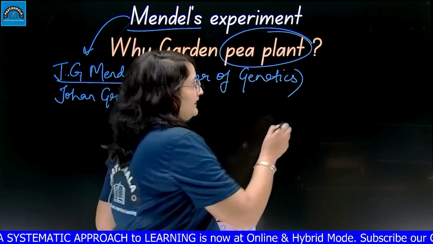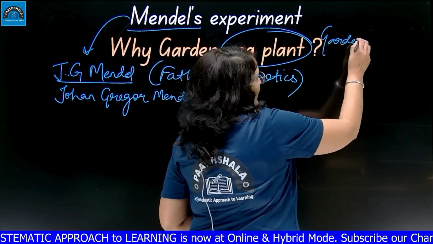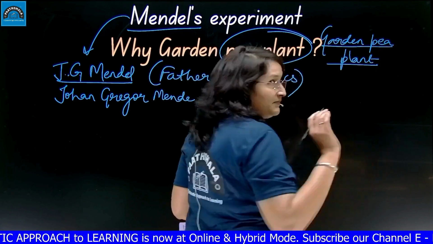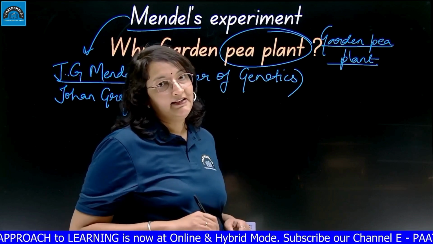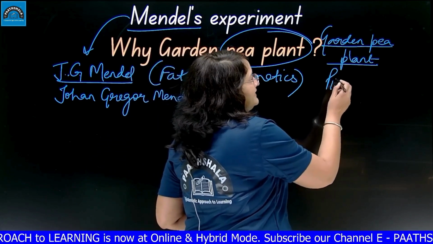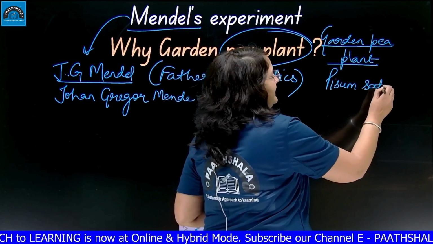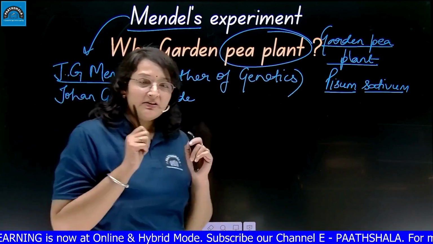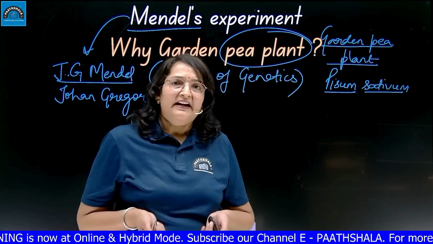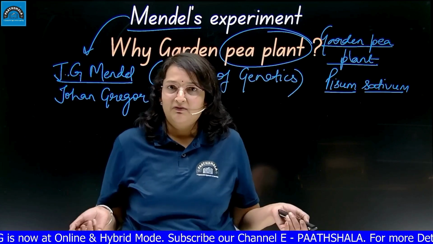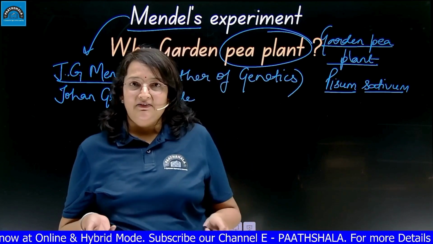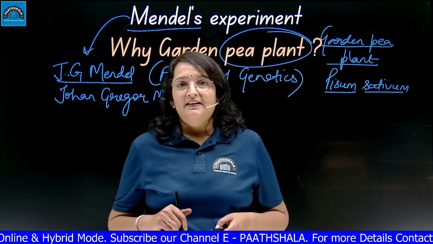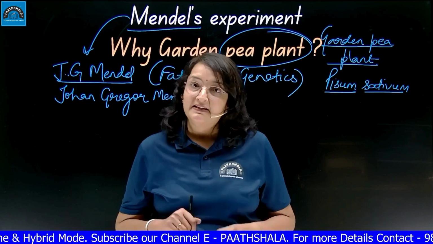Which pea plant? Garden pea plant. We all must remember the scientific name of this garden pea plant, and the scientific name is Pisum sativum. Okay? Now the question must arise in your mind: why did he select only the garden pea plant? Garden pea plant is not available for 12 months. Even it is not so attractive. There are so many colorful plants in the garden area. Then why only the pea plant did he select? There were some specific reasons behind that.